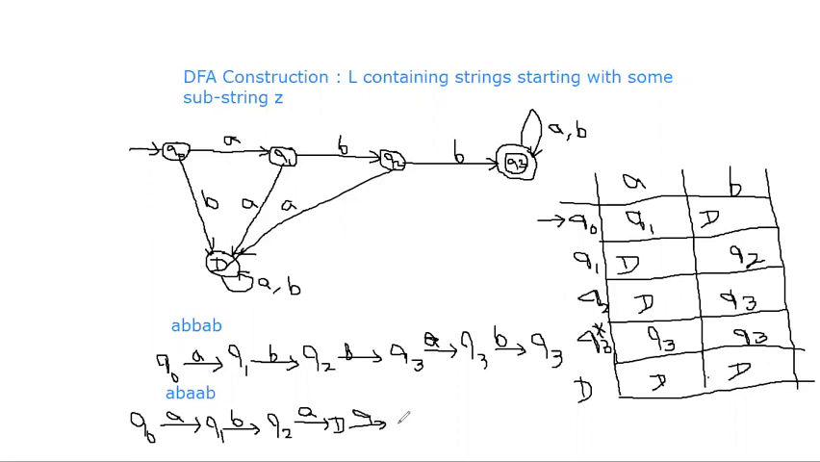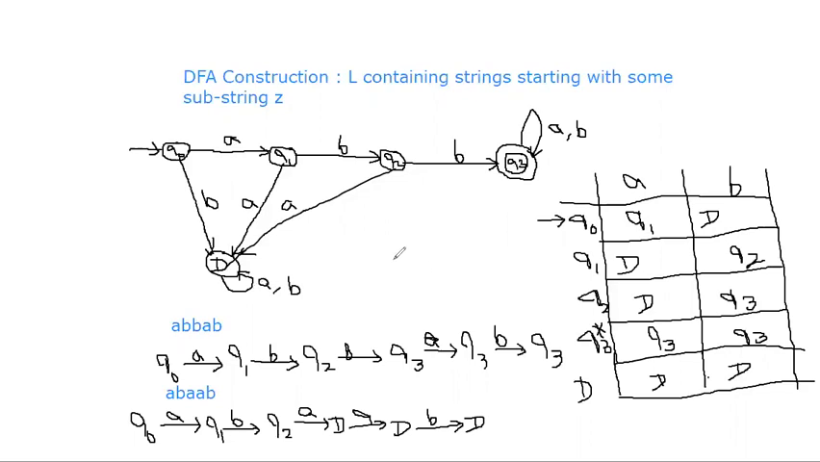Even once it comes into the dead state, any number of A's and B's that follow, it remains in the dead state only. See, after reading the 5 symbols A, B, A, A, B, the machine finally stopped at D. If the machine stops at any state other than the acceptance state, we simply say that the string is not acceptable, or the DFA is not accepting that string. So in this way we can cross check.